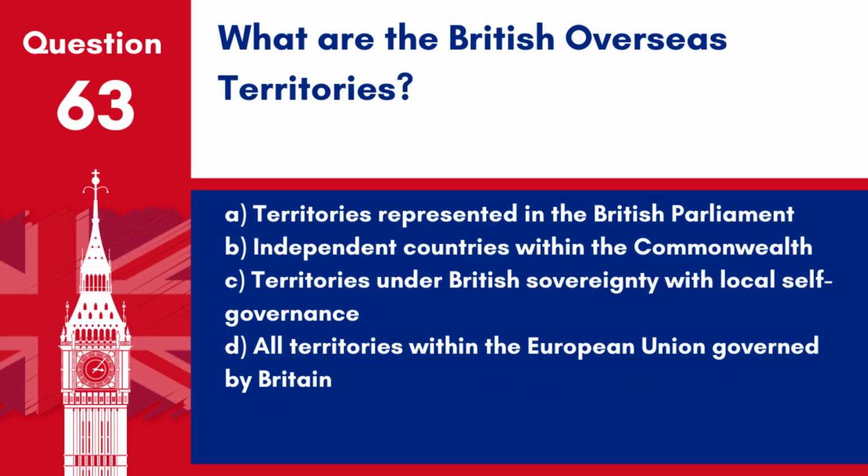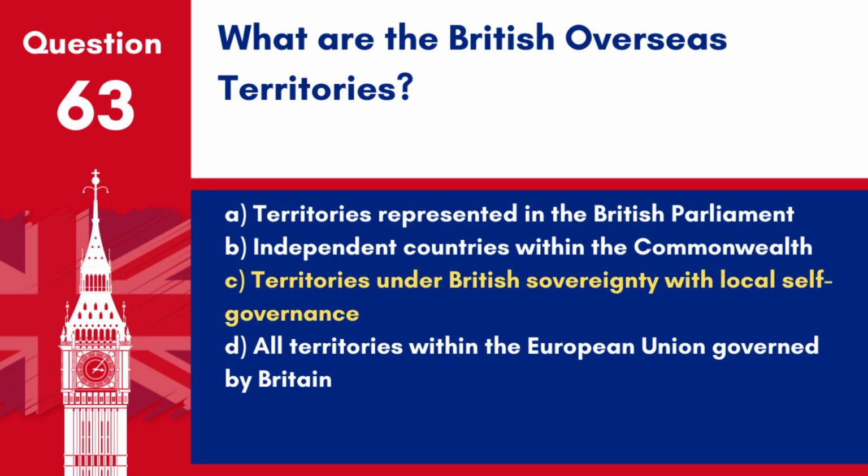Question 63. What are the British Overseas Territories? A. Territories represented in the British Parliament. B. Independent countries within the Commonwealth. C. Territories under British sovereignty with local self-governance. D. All territories within the European Union governed by Britain.